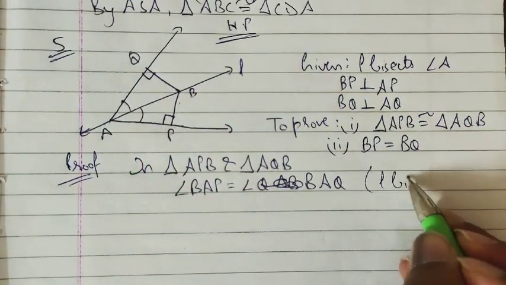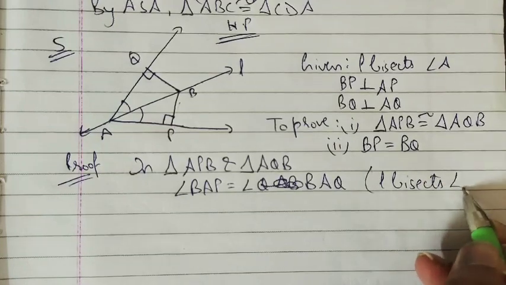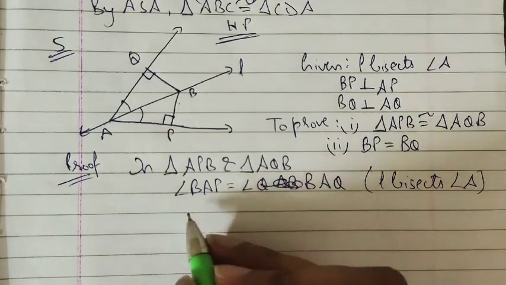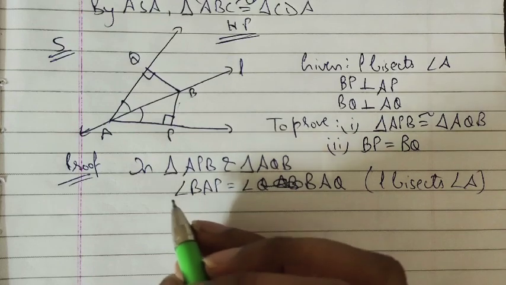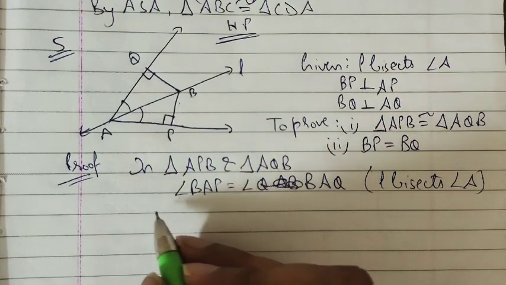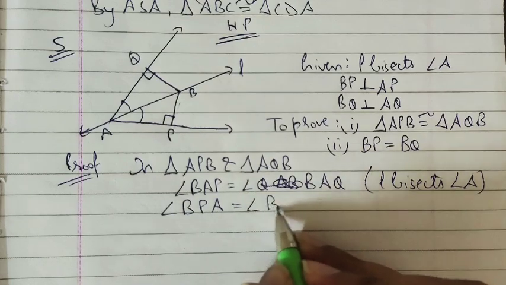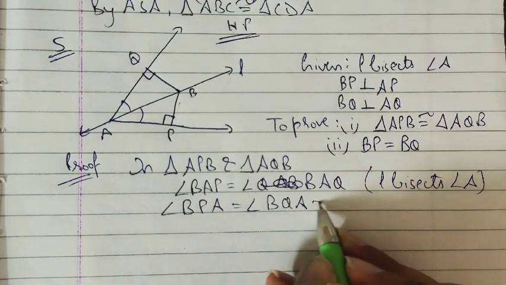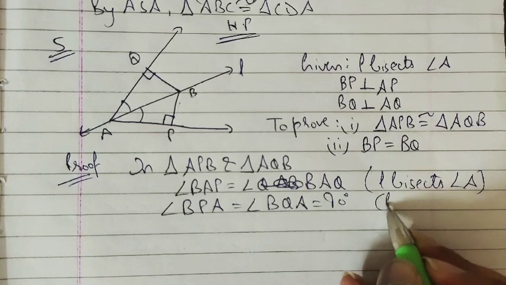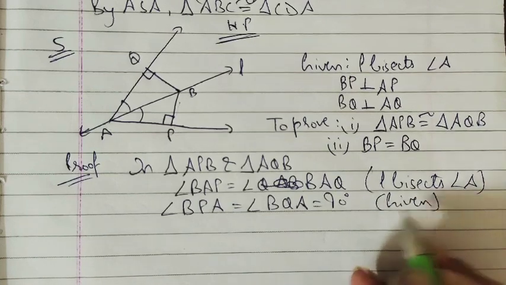Reason: L bisects angle A. Next, we know that BP is perpendicular to AP, so angle BPA is equal to angle BQA, which is 90 degrees, given.